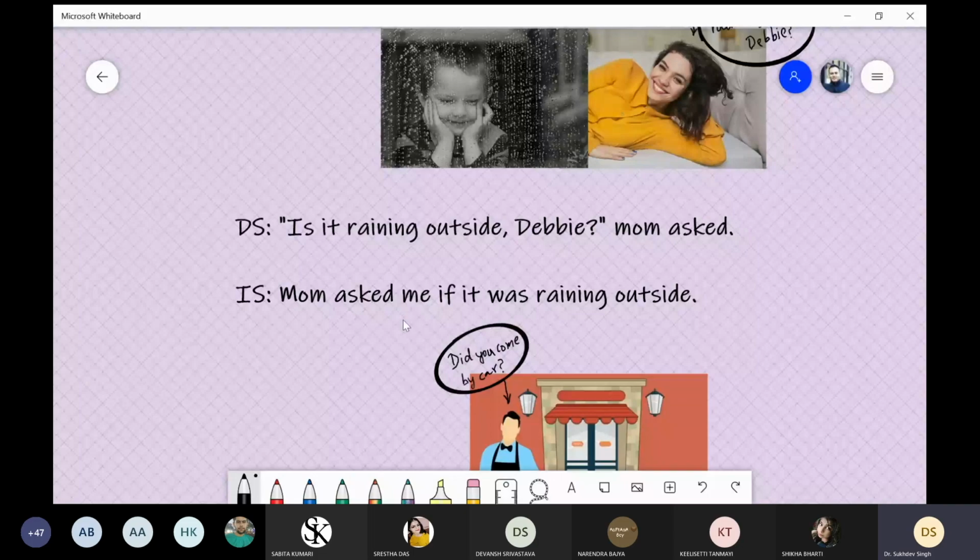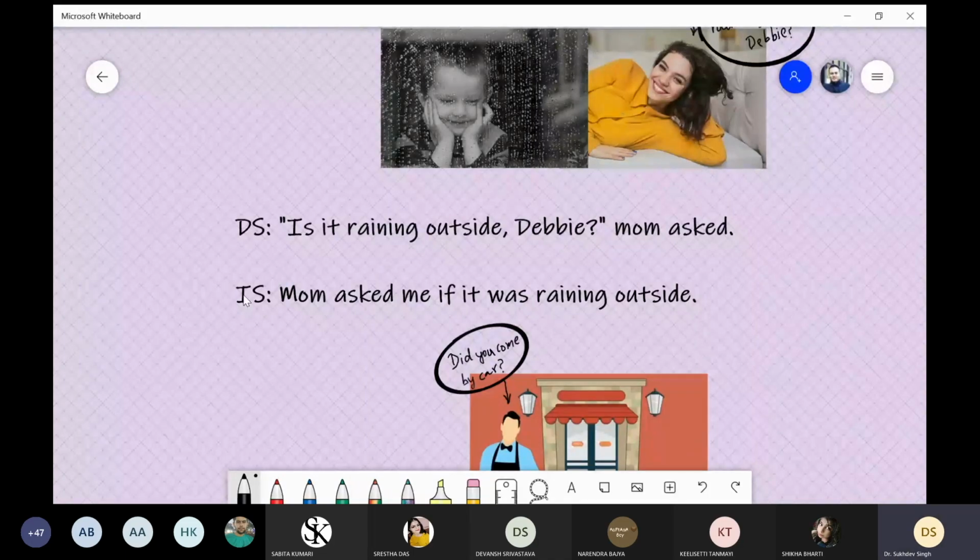If, because it has started with is, again the WH family is not there. If there was a WH family word, then we would have used that. So mom asked me if, now is it raining. Over here it is in present continuous tense, so it will be converted into past continuous tense. Mom asked me if it was raining outside, and then full stop.